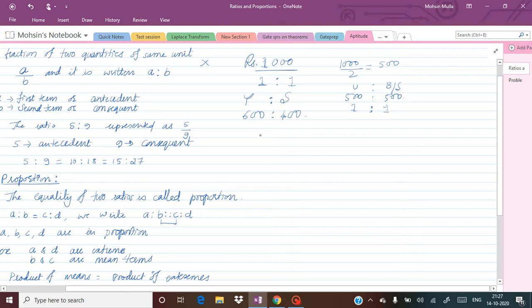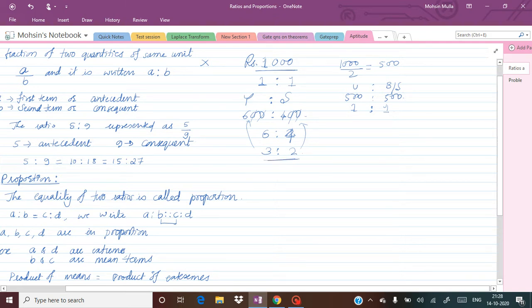Now in this case, what is the ratio? If you cancel the common zeros, it becomes 6 is to 4. Again in 6 and 4 there is a common term, which is 2, so divide by 2 on both sides and you get 3 is to 2. It means whatever amount is there will be shared between you and your brother in the ratio of 3 is to 2. If 1,000 rupees is there, you get 600 and your brother gets 400. So what exactly did you do here? Out of the total amount, you have made 5 parts.